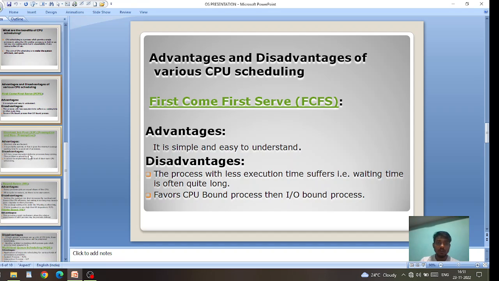And these are the advantages and disadvantages of CPU scheduling, individual points. First come first serve. Advantages: it is simple and easy to understand. Disadvantages: the process with less execution time suffers, and waiting time is often quite long. It favors CPU bound processes over input and output bound processes.